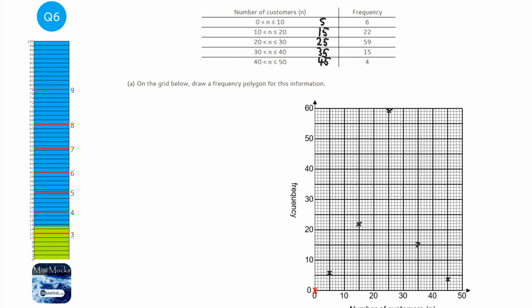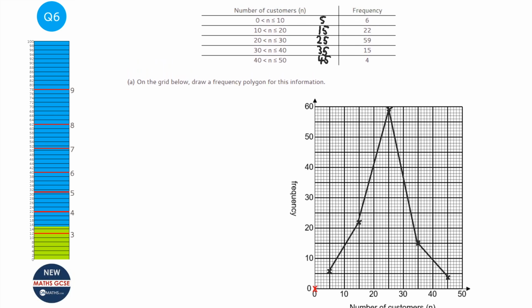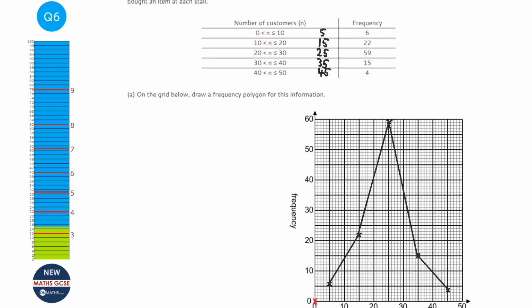Now we're only halfway done, and my points aren't exact because the screen I'm using isn't the most precise, but it's good enough. We're only halfway done because what we need to do is join these up with straight lines. So no curves needed. And when you join them up with straight lines, do not ever join up the last 2 points. You're not actually trying to make a polygon, okay? Don't ever draw this line here, okay? That's not a good thing to do, so make sure you don't do that. Okay, and that's it. So midpoints, crosses, and then join them up with straight lines if you're asked for a frequency polygon.